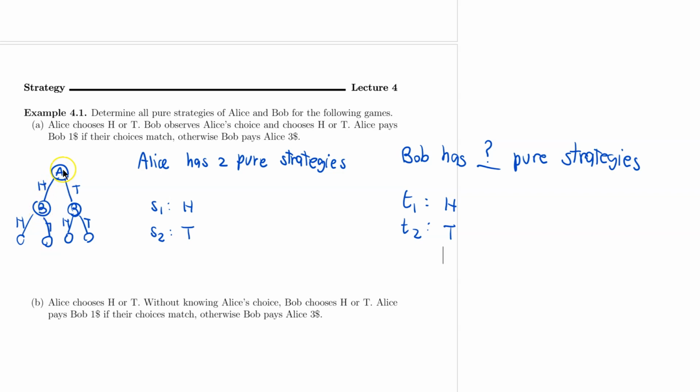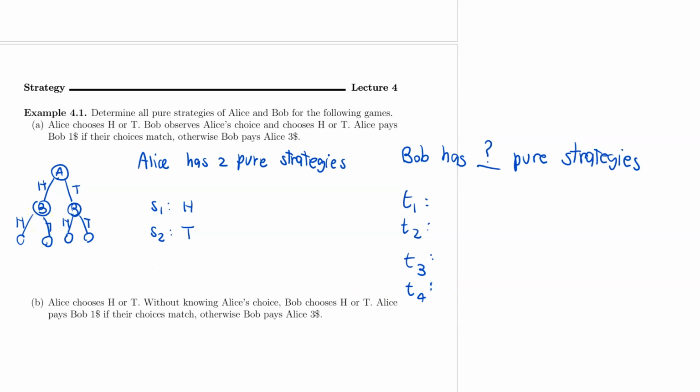If Alice plays tail, then Bob should play head. So Bob's choice somehow depends on Alice's choice, and there needs to be a way to represent that. So instead of just writing simple head or tail, let me do this. Bob is going to have four ways to play the game, and that depends on how Alice plays first.